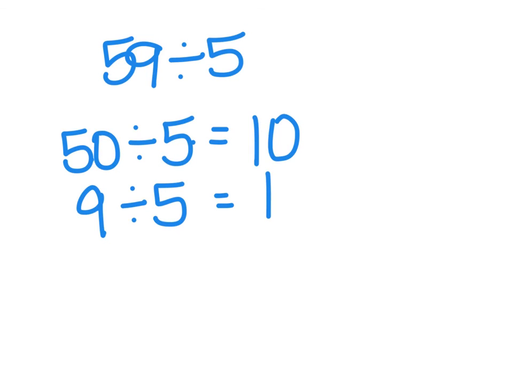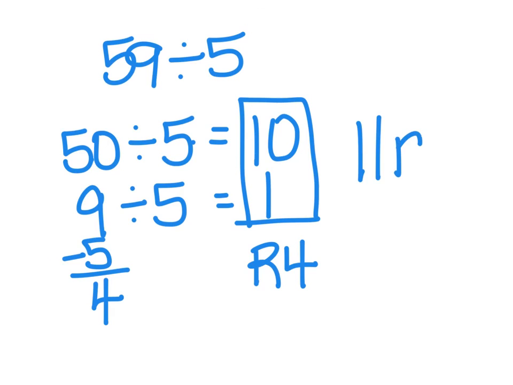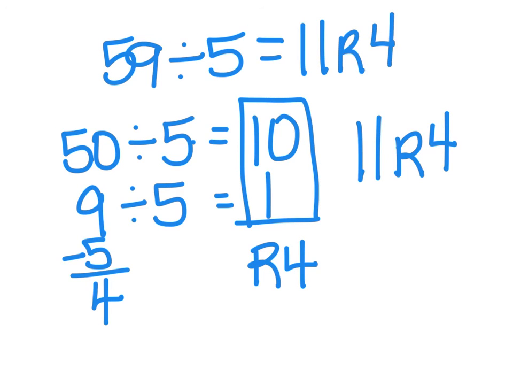1 times 5 is 5, and if I put 5 in there and subtract it from 9, that leaves us with a remainder of 4. So I know that we have a remainder of 4 left over. I'm going to take my 10 and my 1 and add them together to get 11, and I have a remainder of 4 left over. So 59 divided by 5 is 11, remainder 4. Let's try one